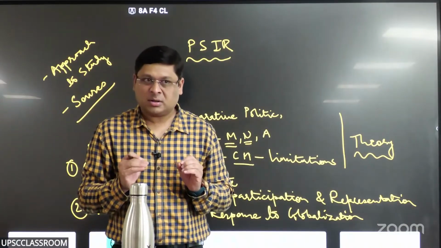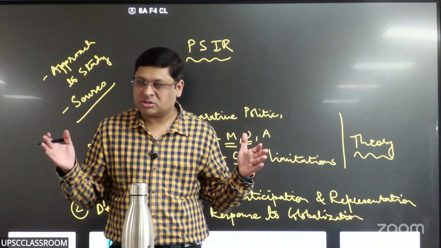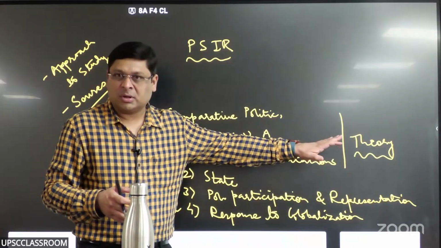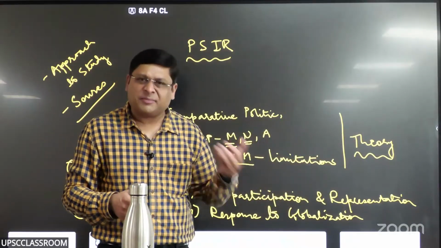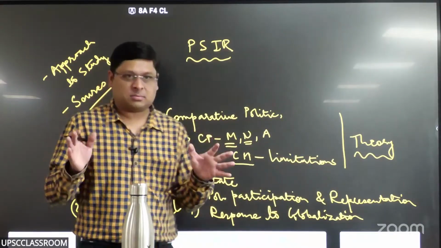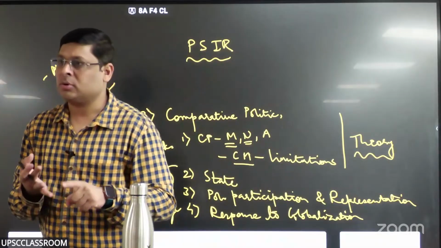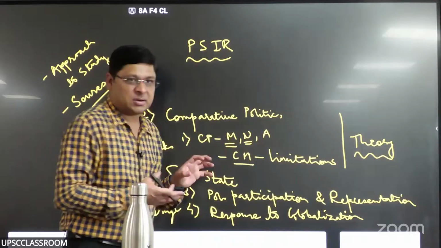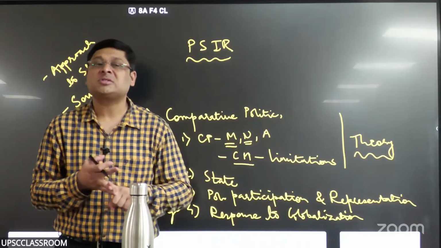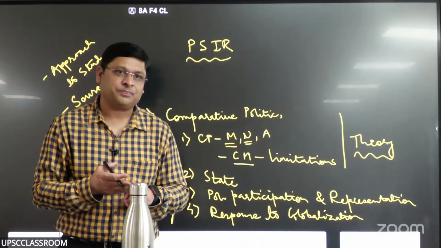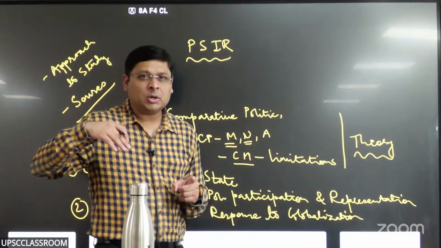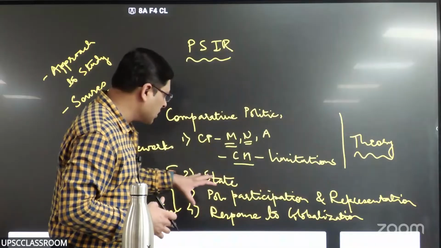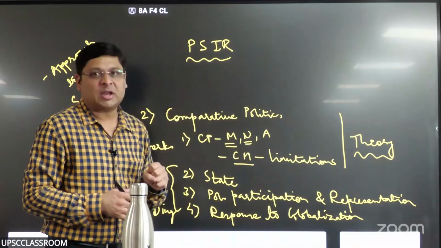Please understand, the political system is a larger concept which includes everything: participation, representation, voting behavior, everything. The state is the structure of executive, judiciary, legislature, and administration. So structure is compared, functions are compared, political behavior is compared, different political concepts like political culture in India and some other countries. So all these things are compared here. That is called the political system in totality.